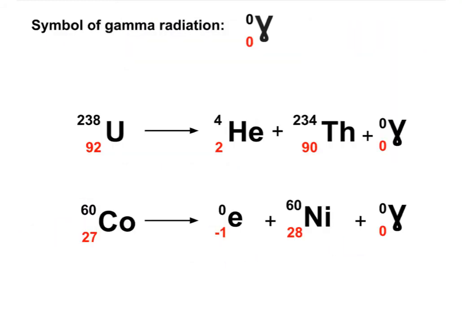Here is how we represent gamma rays, with the Greek letter gamma, like this. It is energy, so it has no mass. Energy is massless, and unlike any of the previous particles that we've discussed, it has no charge whatsoever. So 0 goes for the charge and 0 goes for the mass. It appears almost harmless, having no charge and no mass, but on the contrary, this is the dangerous part of nuclear decay.